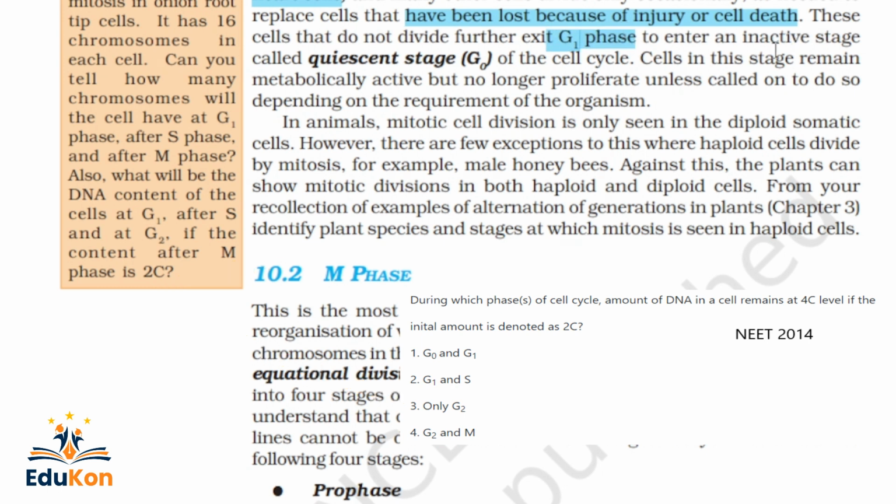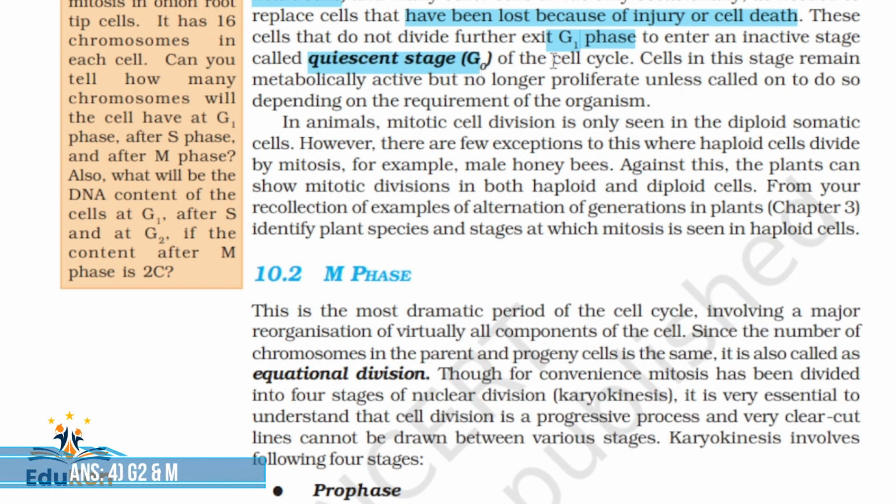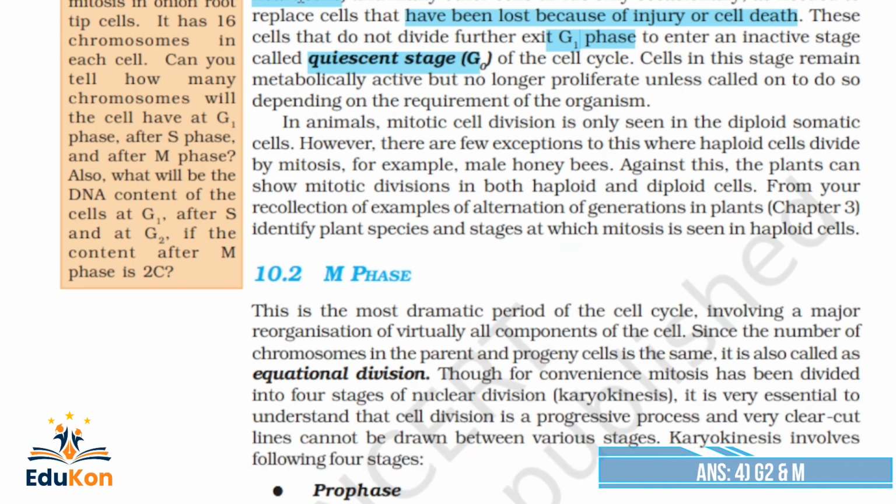Okay, G1 phase, you remember? Such cells which will not divide exit from G1 phase itself to enter an inactive state called the quiescent stage, G0, of the cell cycle. This line is very important, because heart cells will divide occasionally when there is a damage, injury or cell death in that particular organ. Cells in this stage remain metabolically active but no longer proliferate. That is the G0 phase, the quiescent stage.